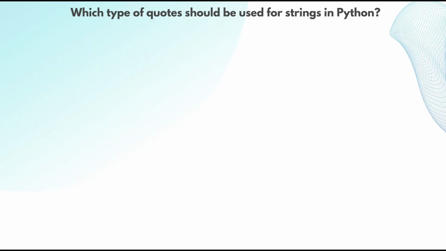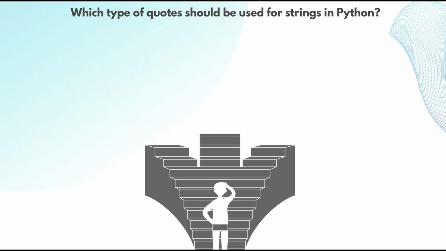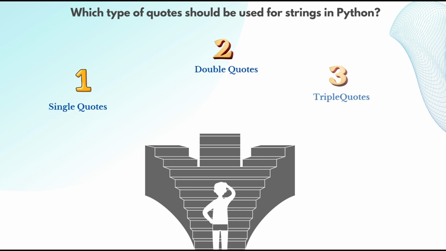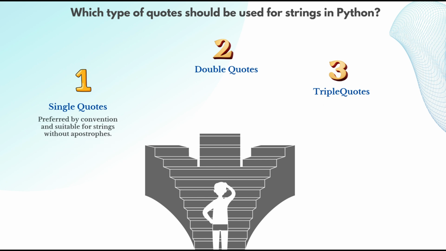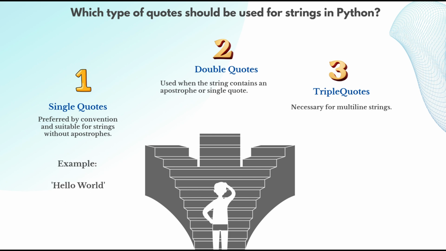Which type of quotes should be used for strings in Python? In Python, you can define a string using single quotes, double quotes, or triple quotes. We use single quotes or double quotes for single line strings. Meanwhile, we use triple quotes for strings that span multiple lines.